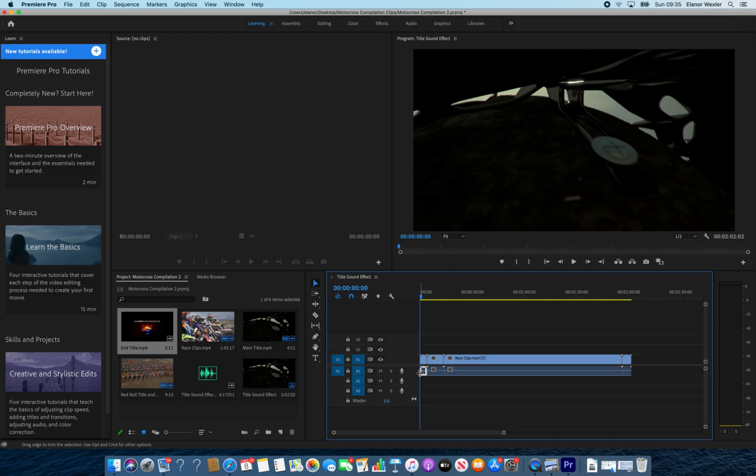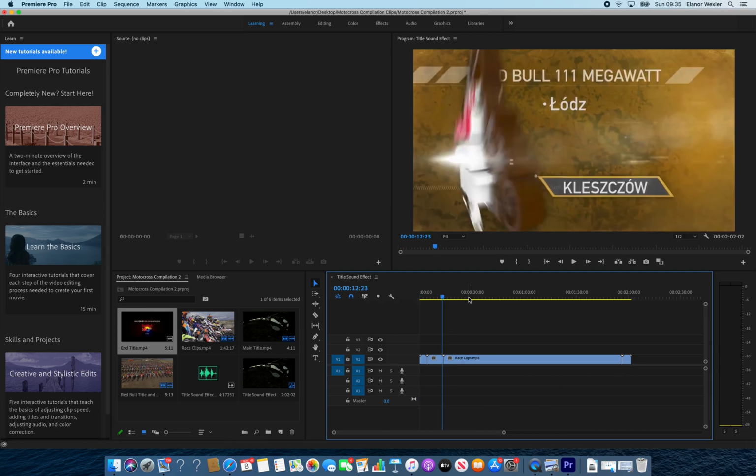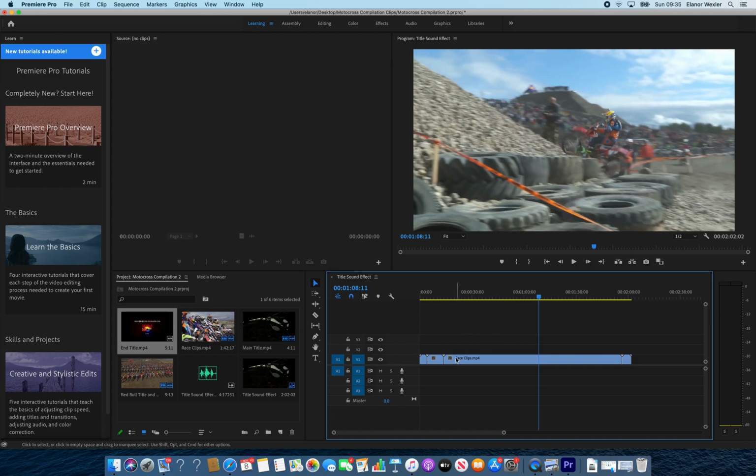But there's just a flat line along the whole of that. That's because there is no sound with those video files. The sound is just blank, there's nothing there. So actually you can just highlight those and press delete on your keyboard and get rid of all that sound, because there is no sound in those files at the moment. Make sure you leave your video. Okay, so we should see the images, but the sound was completely blank. There's no point having that there.